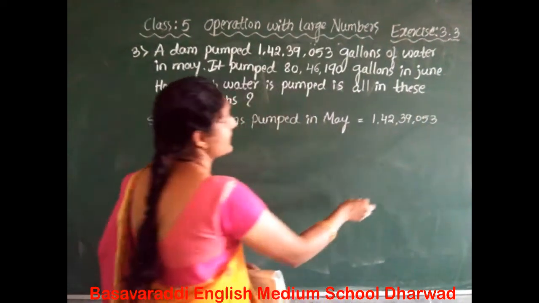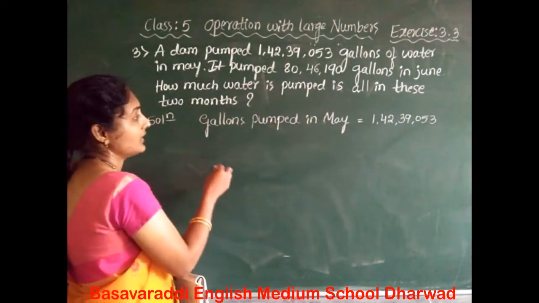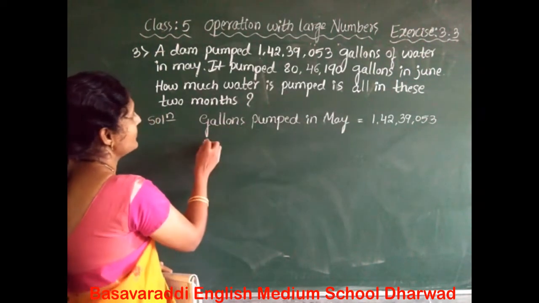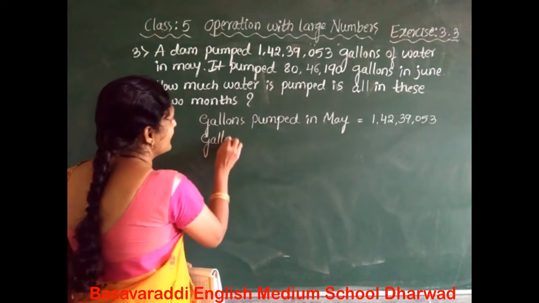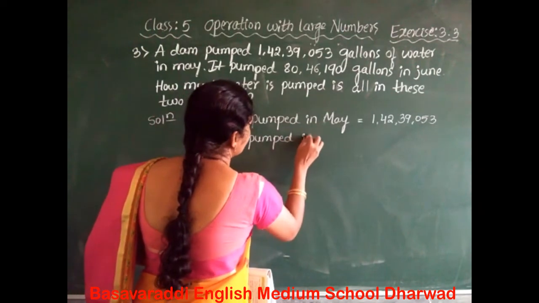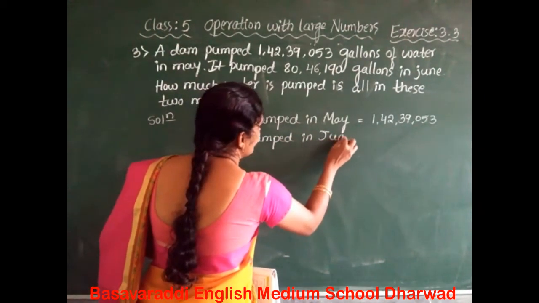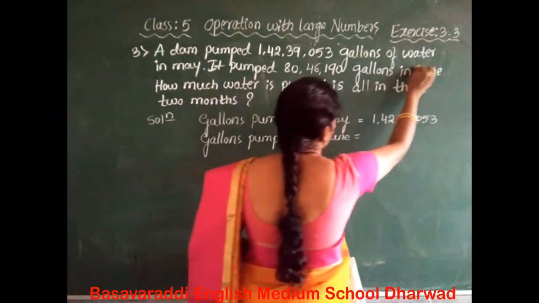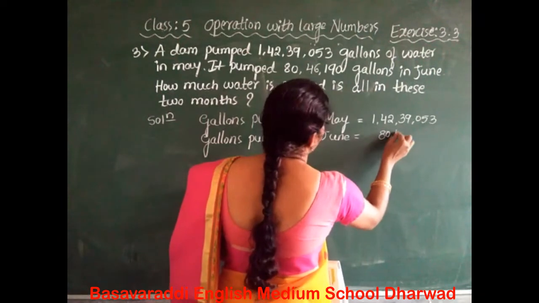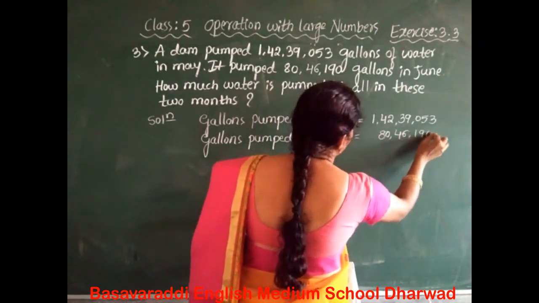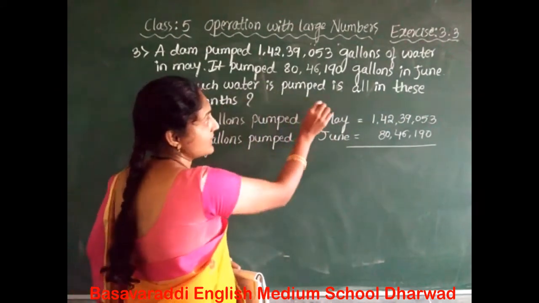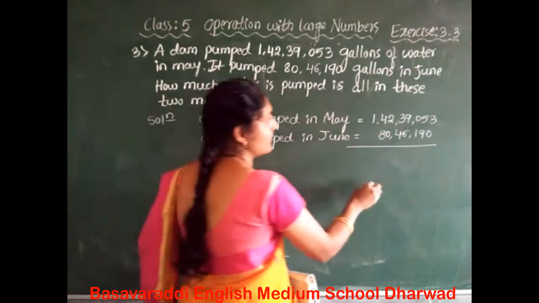This many gallons of water pumped in the dam. Okay, the next statement is in June, the gallons pumped. In June, how much? 80,46,190. Let's look at the question here: all in these 2 months. It means you have to add the given numbers.